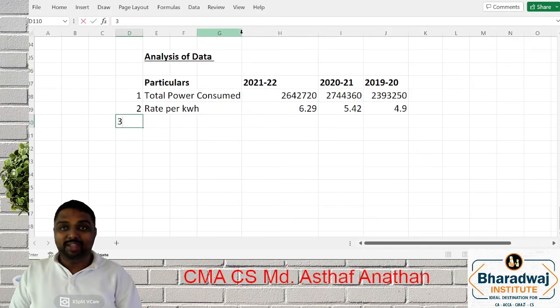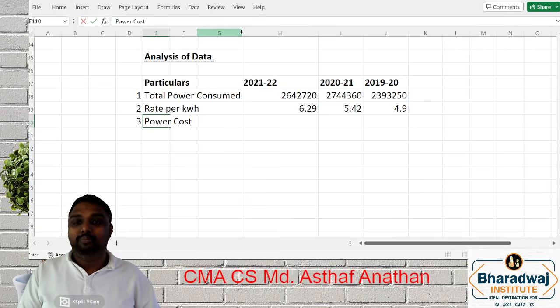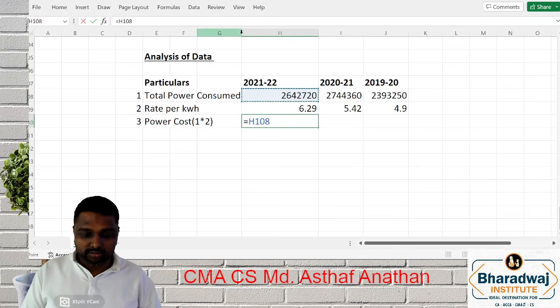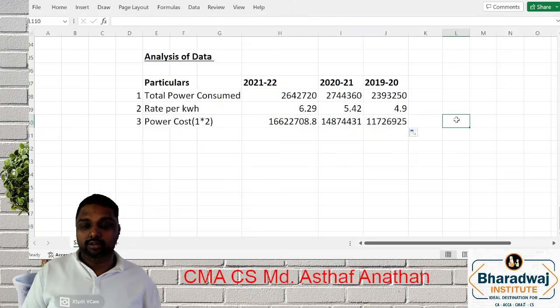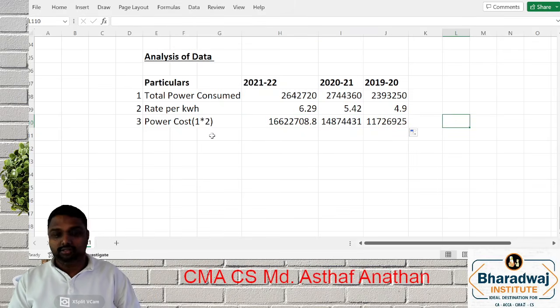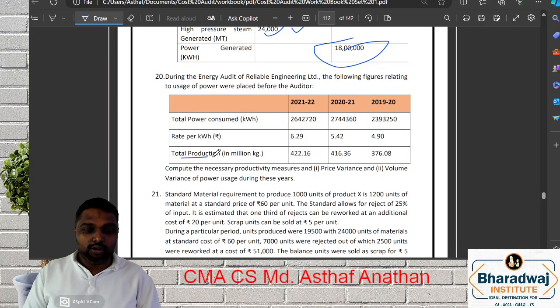If you multiply, what will you get? You will get power cost. Yes or no? What is the power cost? This is your total power cost. This is for reference. Now, what is the next data given? They have given total production.